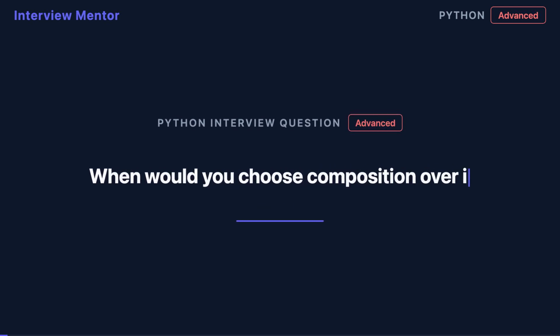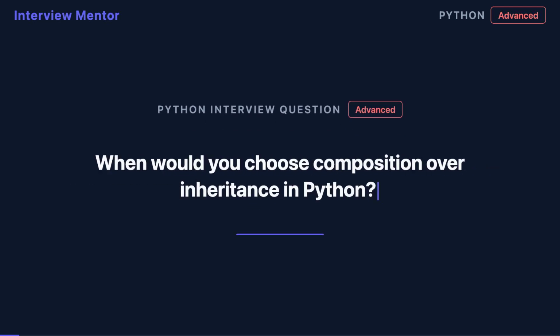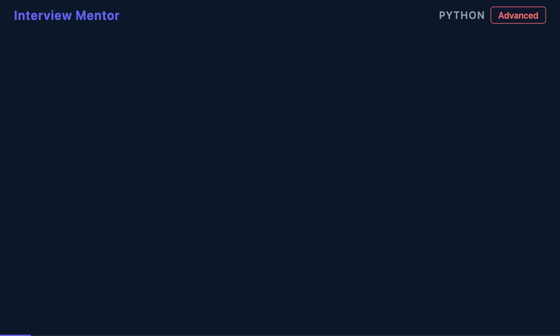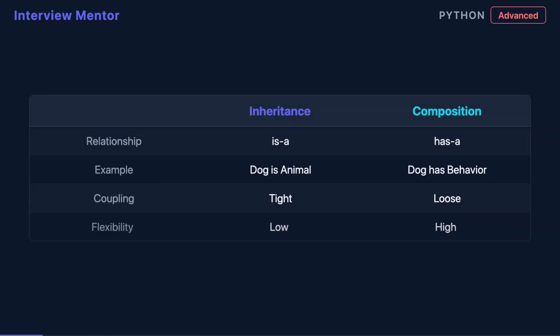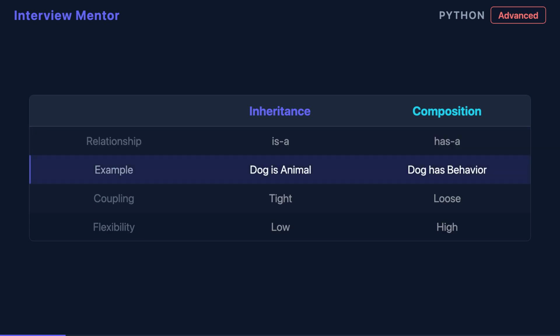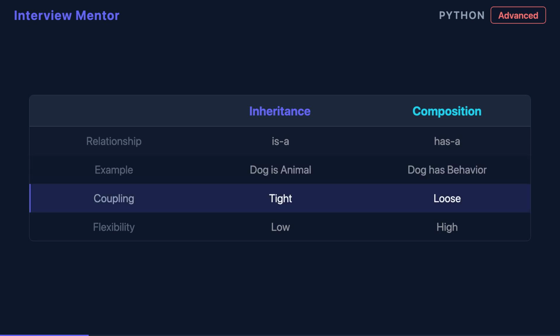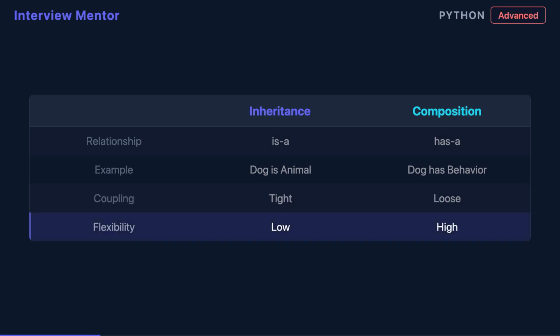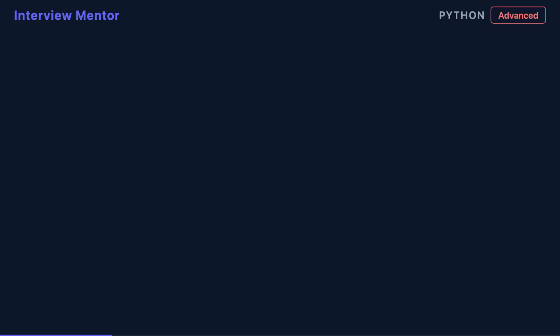You've written a class hierarchy, and now adding one feature breaks everything. Sound familiar? The key question: what kind of relationship are you modeling? Inheritance is an is-a relationship. A dog is an animal. Composition is a has-a relationship. A dog has a behavior. When the fit isn't is-a, composition wins.